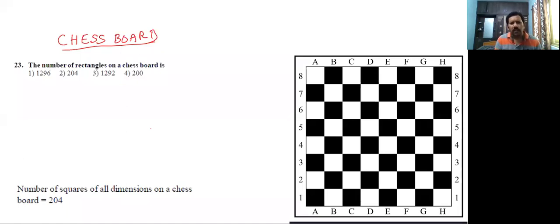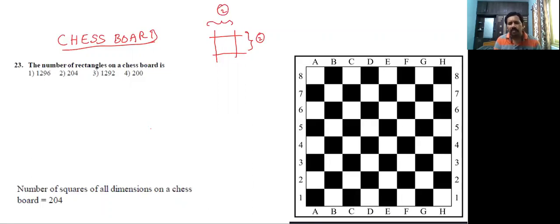First, for a rectangle, how many lines are needed? These are two parallel lines and another set of two parallel lines. Then only is it possible to get a rectangle or square or rhombus, whatever it may be. So we need totally 4 lines: one set of two parallel lines, another set of two parallel lines.